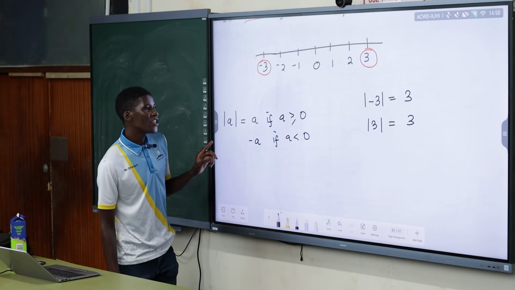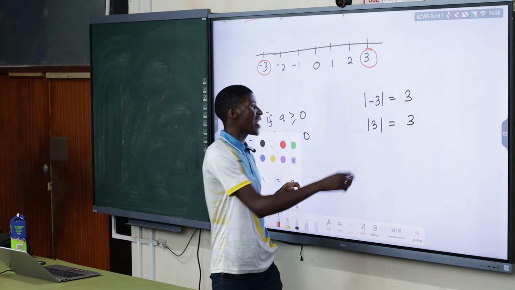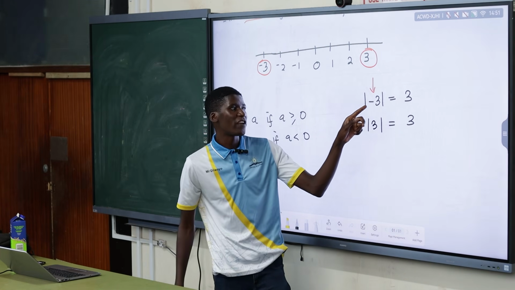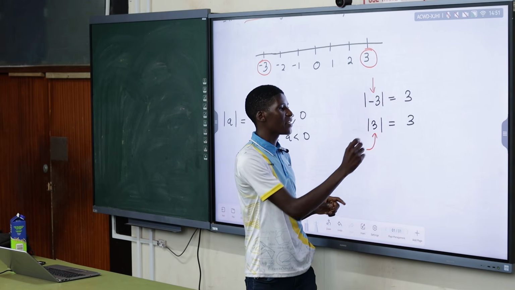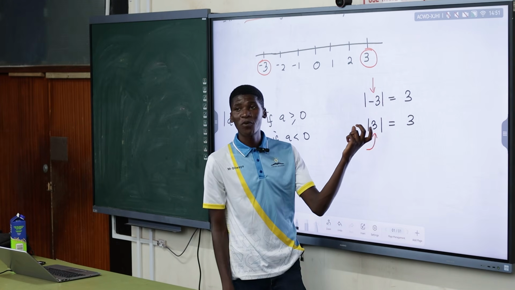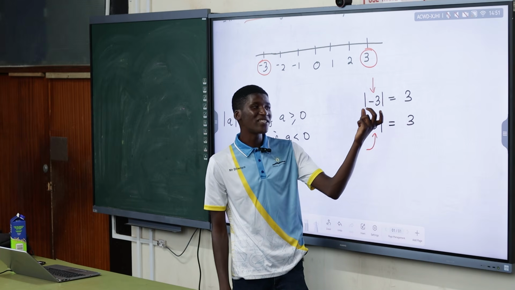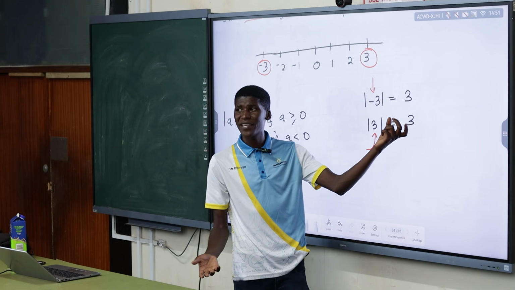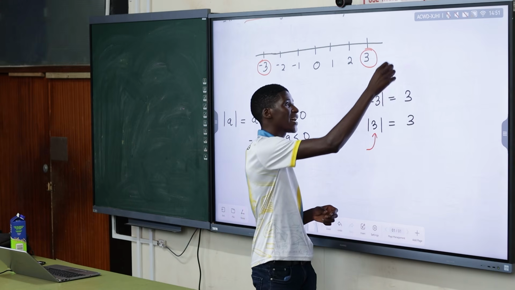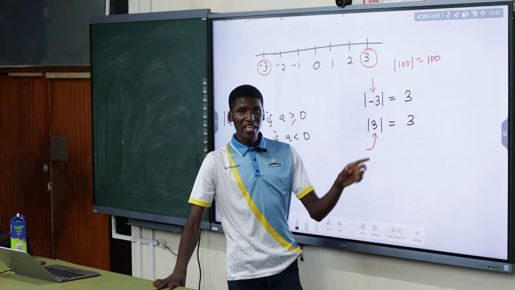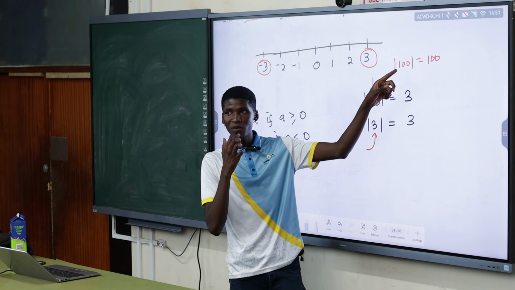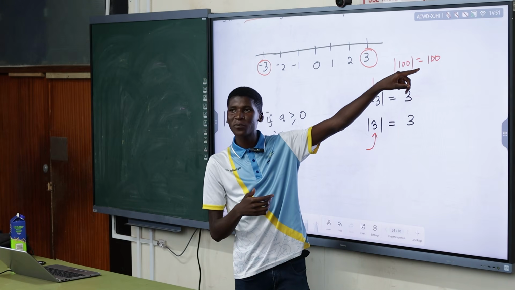So if the number in the absolute value sign is positive, the absolute value will be the same as that number. For example, the absolute value of positive 100 will be 100.